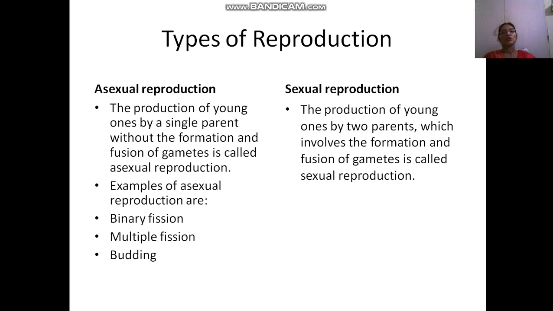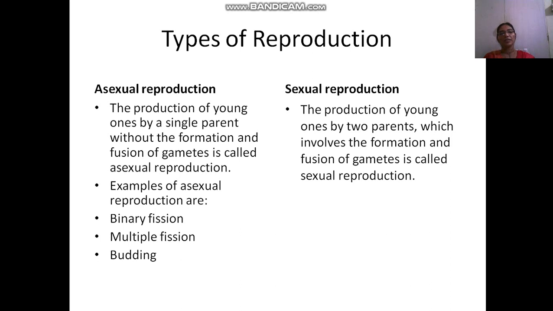Both are the production of young ones. What is the difference? In asexual reproduction, a single parent is involved without the formation and fusion of gametes. In sexual reproduction, two parents are involved, just opposite to asexual reproduction. Sexual reproduction involves the formation and fusion of gametes, the sex cells or germ cells, which are formed and fused to form the young.